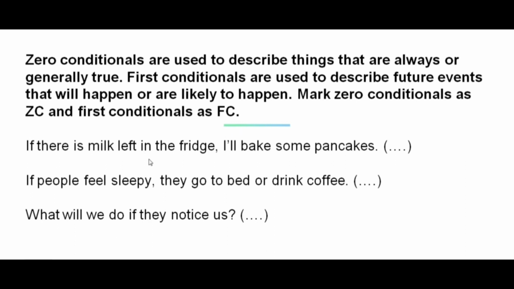If there is milk left in the fridge, I'll bake some pancakes. First conditional. If people feel sleepy, they go to bed or drink coffee. Zero conditional. What will we do if they notice us? Future conditional.